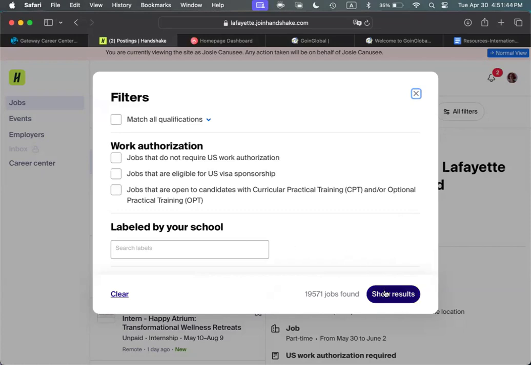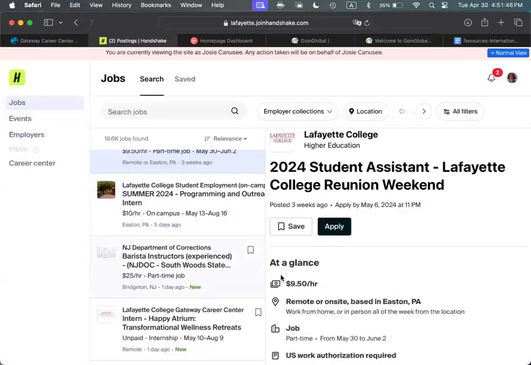And I'd just like to say, if you see a job listing that you like, and if you wanted to save it, you can click on the bookmark, hit save, and you can always go back to it saved onto your profile. And remember, your Gateway counselor is available to review and search for opportunities with you, as well as discuss strategies and best practices.